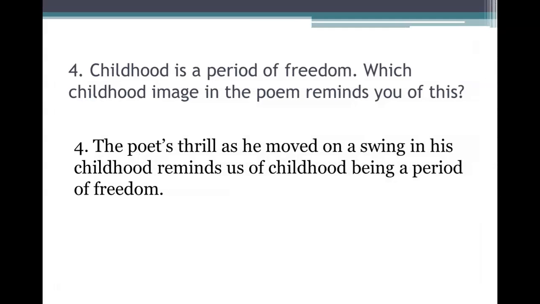Fourth question. Childhood is a period of freedom. Which childhood image in the poem reminds you of this? Answer. The poet's thrill as he moved on a swing in his childhood reminds us of childhood being a period of freedom.